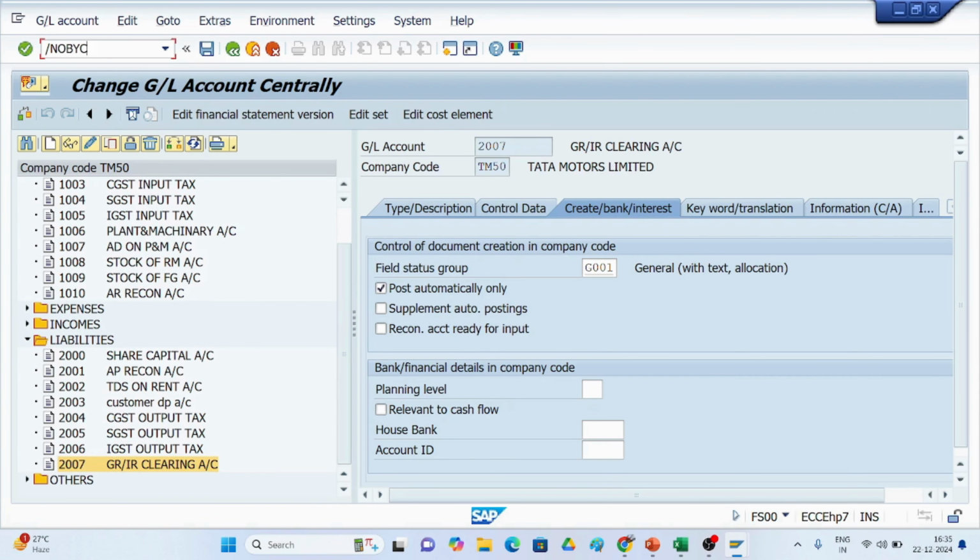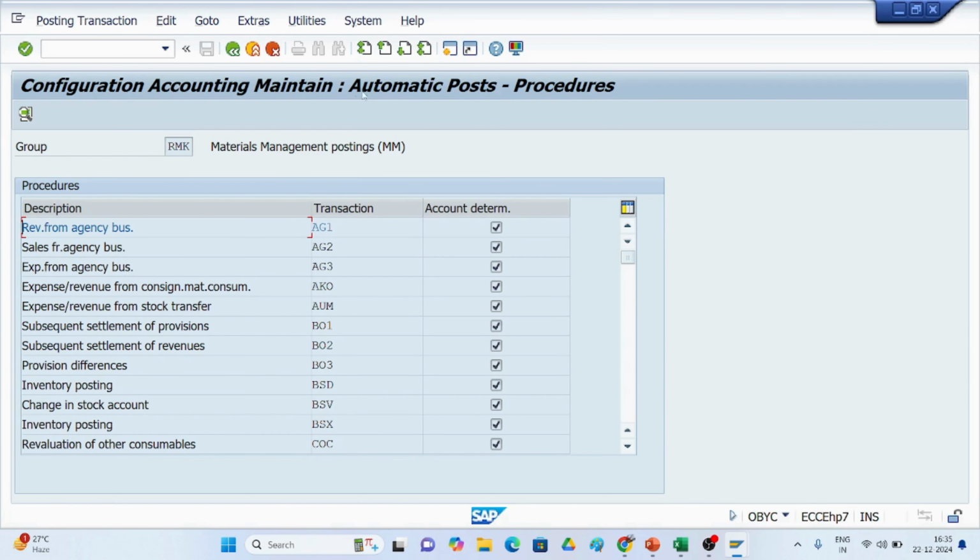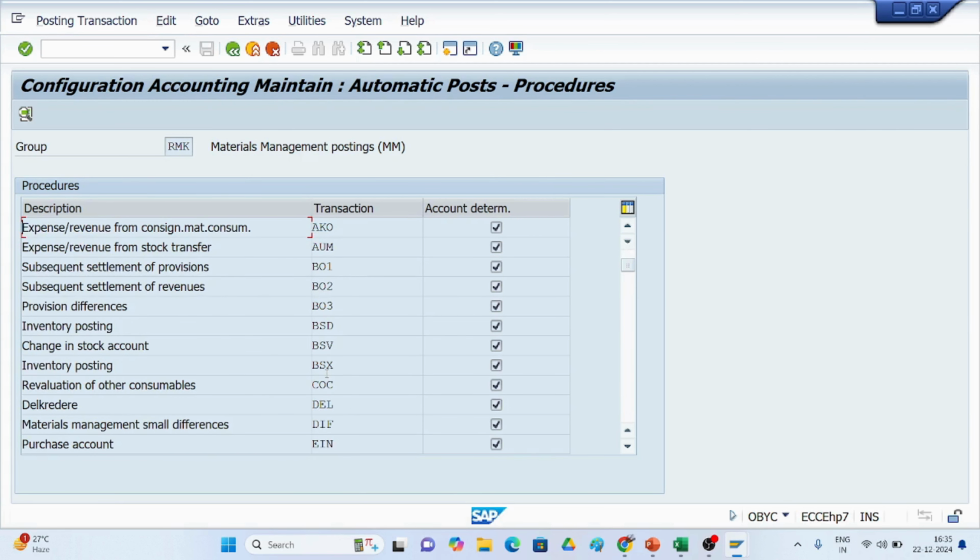If you go to OBYC, configuration, account, automatic post procedures, here WRX, these are the transaction keys in SAP. So we will go according to that inventory posting. For inventory posting, BSX is the transaction key.